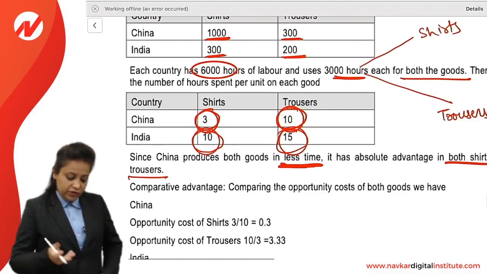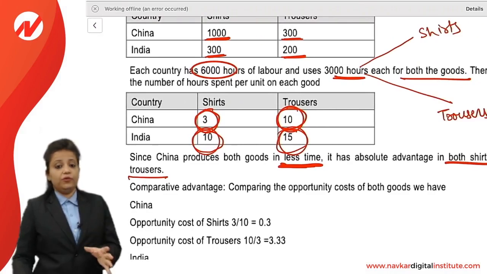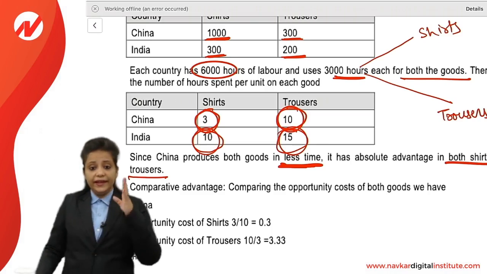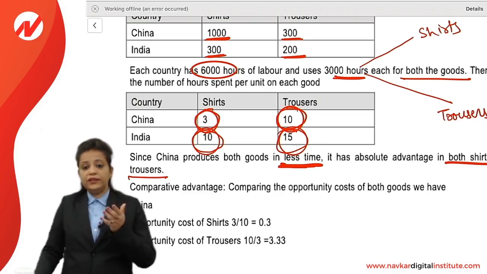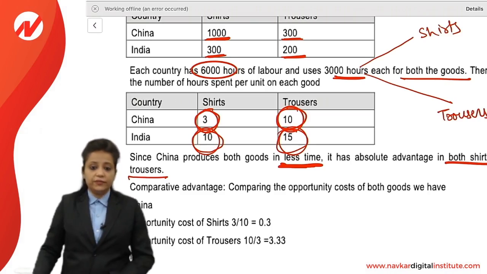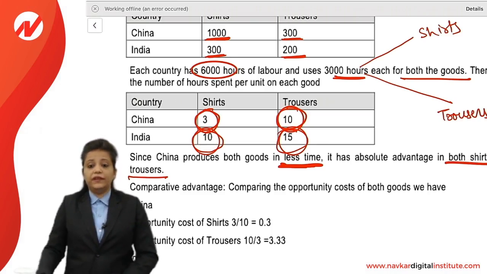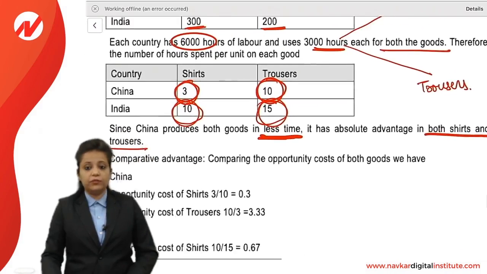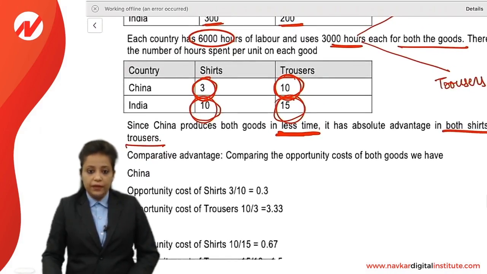China is producing one shirt in 3 hours and one trouser in 10 hours, but India needs 10 hours for one shirt and 15 for one trouser. So obviously China is producing both shirts and trousers in less time, so it has the advantage in producing both.